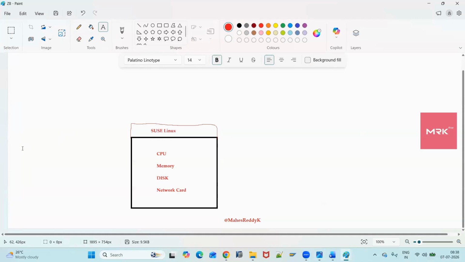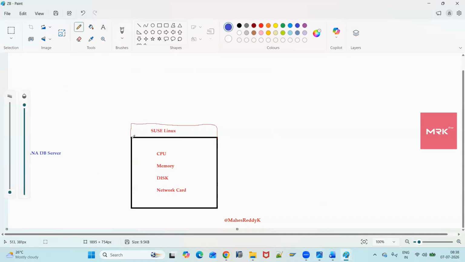Now, I want to install a HANA DB server. HANA DB is database software developed by SAP. So we buy hardware with CPU, memory, disk, and network card, and install the SUSE Linux operating system. The customer requirement is to install HANA DB server.